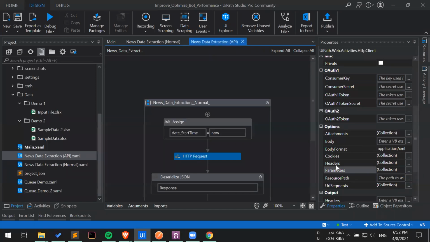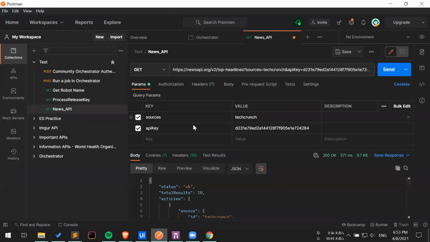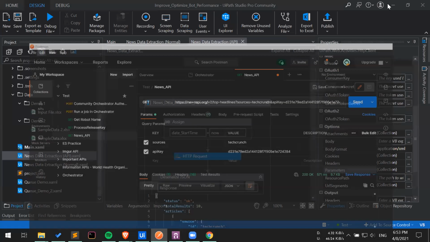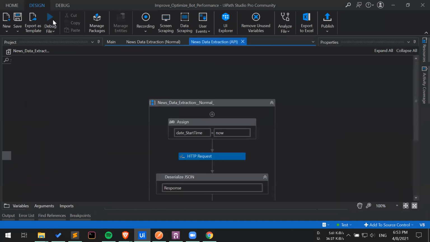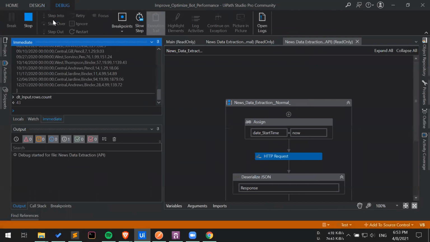Typically, I have seen many people getting confused. Even sometimes I got confused about where exactly I should be placing data, because you can even place the data in the body. Having a tool like Postman actually clears everything out. Whether you have to paste data in parameters, headers, body, wherever, you can directly do a simple test and then place it right away. So let's run the bot now, and let's see how much time it took to actually fetch the data.